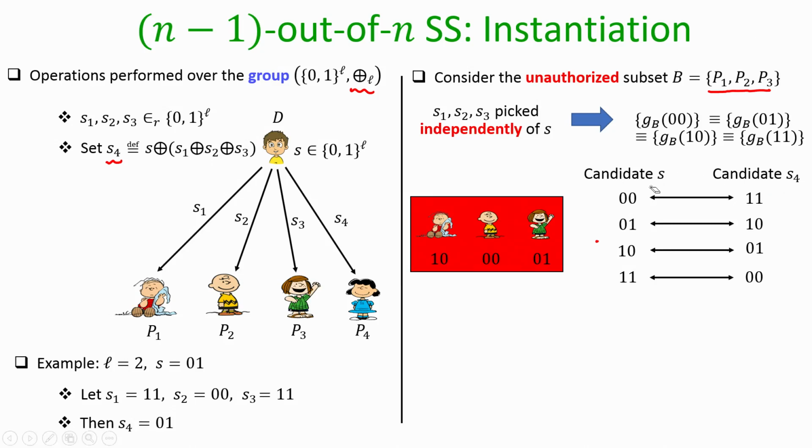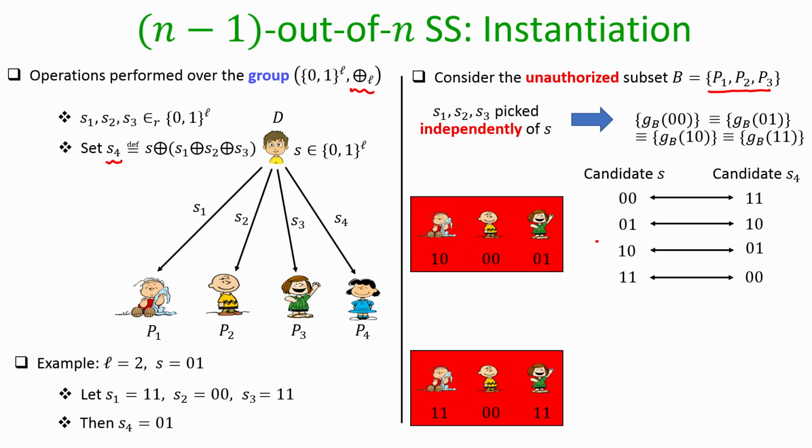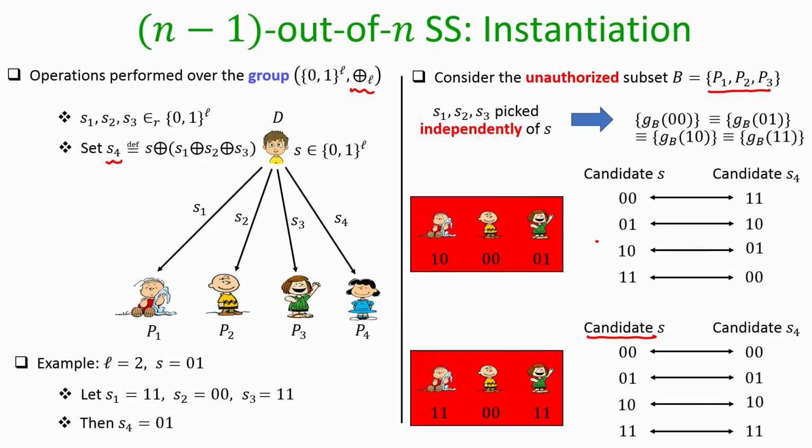So, now imagine that the same unauthorized subset of parties P1, P2, P3 come together, and again they call each other and say, okay, this time we got the shares 11 00 11 from the dealer. Can they say anything about whether the candidate S which the dealer has shared is 00, 01, 10 or 11 based on their shares? Again the candidate S for them this time also could be 00, 01, 10 or 11, right.